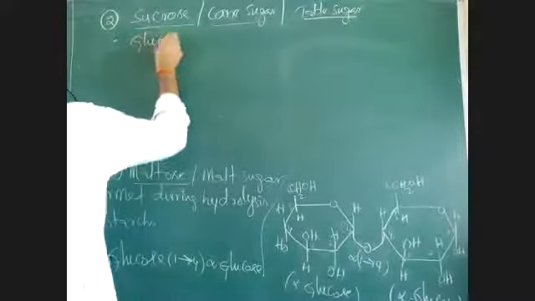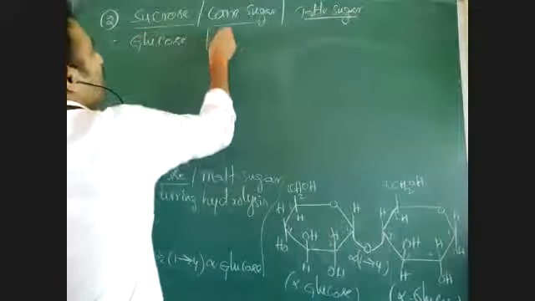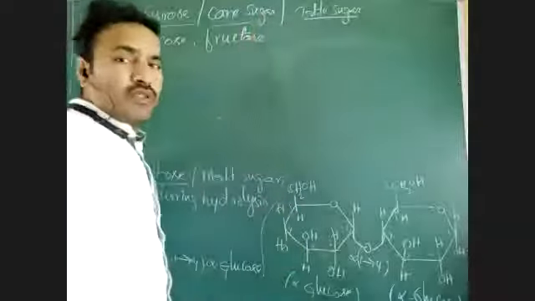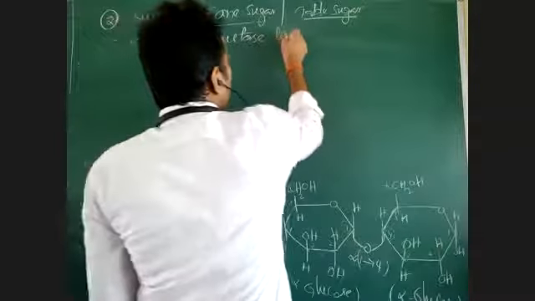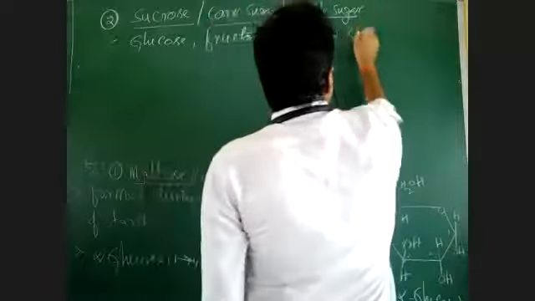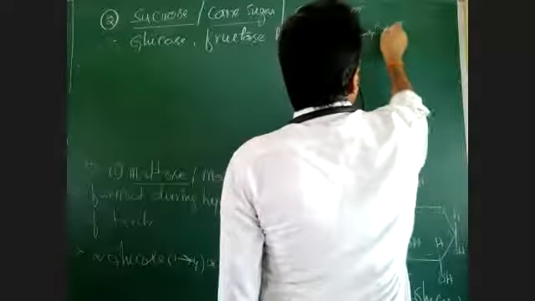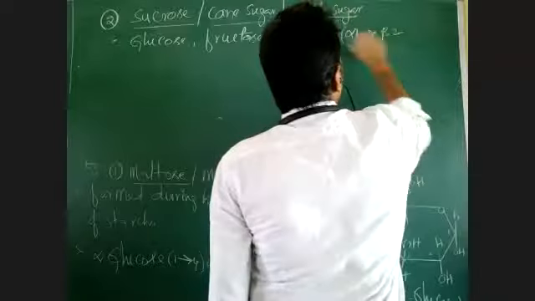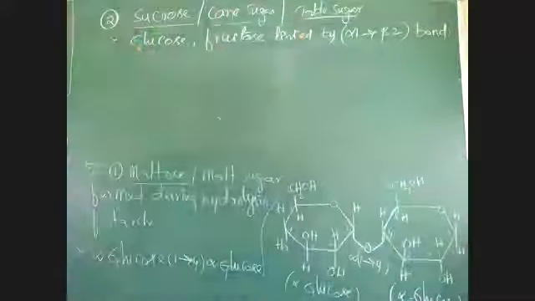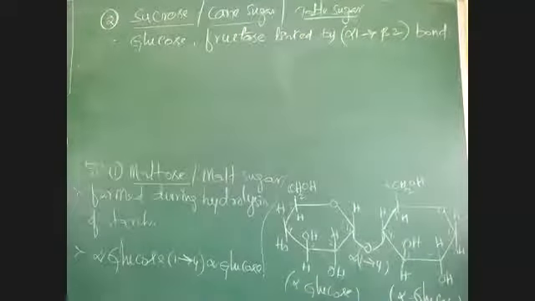Glucose and fructose are linked by an alpha 1 beta 2 glycosidic linkage. By forming an alpha 1 beta 2 glycosidic linkage, glucose and fructose are joined. That results in the formation of sucrose.